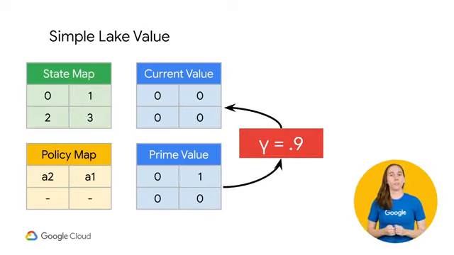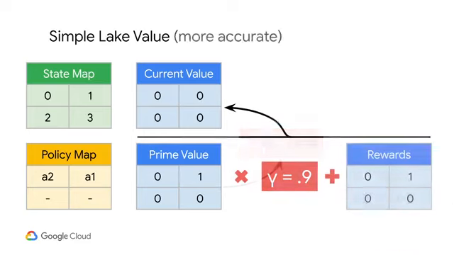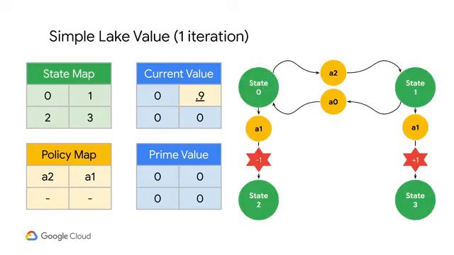To finish it off, we'll take our prime values, multiply them by gamma, and set them to our current values. Finally, we can reset the prime values. If I wanted it to be absolutely mathematically accurate, I should have a separate rewards array because the gamma does not apply to the rewards that are picked up. But for this simple problem, it's okay if we combine them, so it's rewards only tied to terminal states. Bam! One step down. We'll keep doing the same thing until the changes in the current value are sufficiently small.